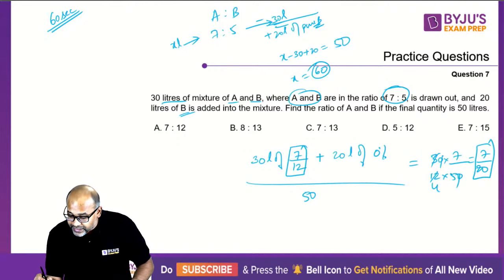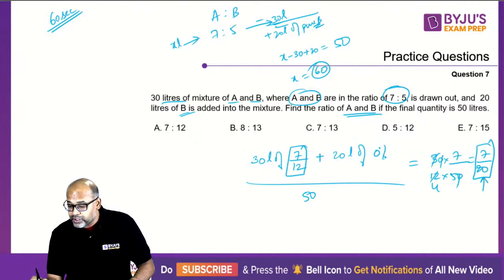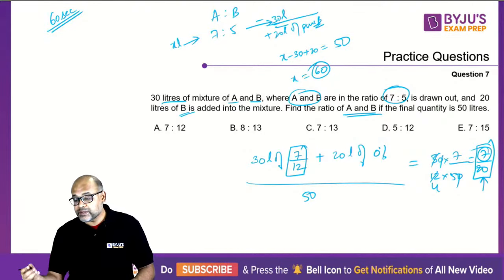They are not asking you what is A. What are they asking you? Find the ratio of A and B. So out of total, A is 7, which means B will be 13. So 7:13 is my answer.